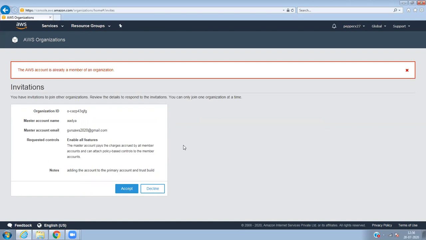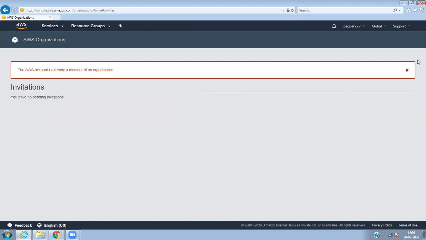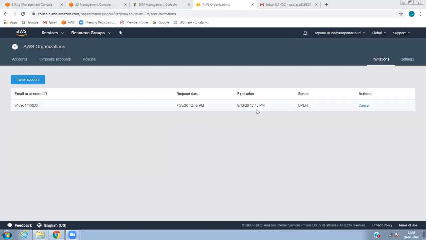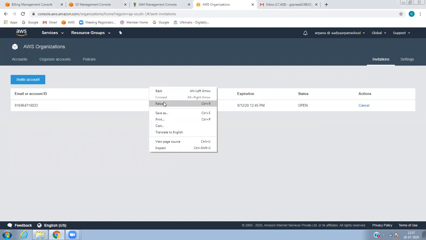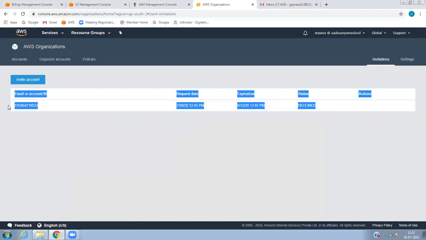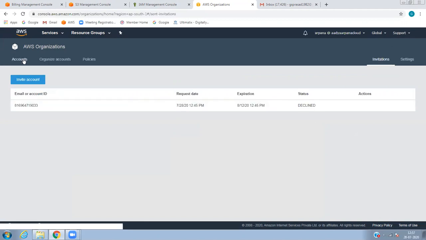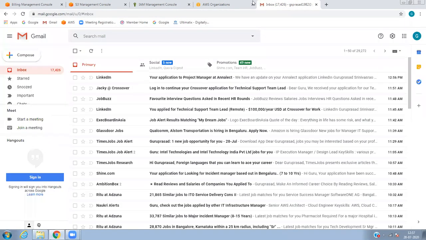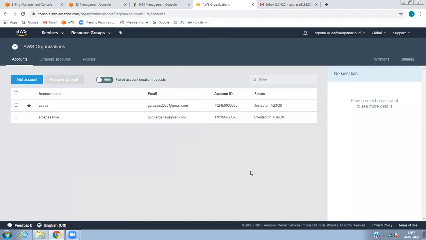I think this is a bug actually. Maybe it is not working. Let's decline this. Okay. Now it is not working for your account, which I tried yesterday also. It was not working. However, no problem. I declined, right? So you can see here I declined from your account. I think yesterday also you gave the request, I tried actually, but anyway, we've deleted, right? No problem. You have to accept that, because I don't have access to your email account and all, right?